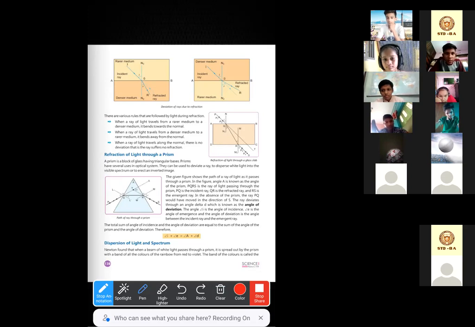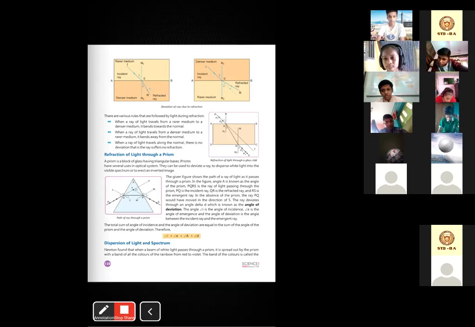Okay, we all can see it. Very good, Shoni. Okay. So now if the light ray falls through the normal or along the normal, then no refraction will occur.